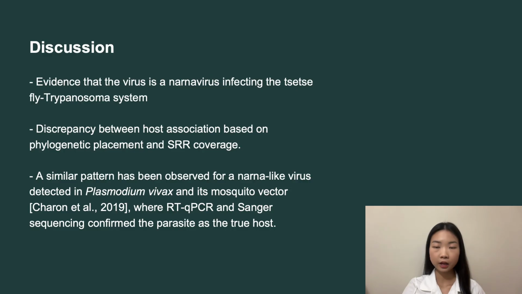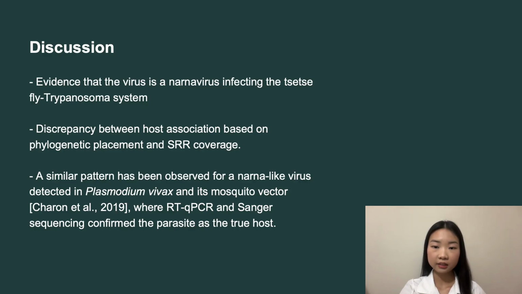The evidence supports the hypothesis that this is a Narnavirus infecting the Tsetse Fly-Trypanosoma system. However, there's a clear mismatch between phylogenetic placement and host abundance. Although the virus clusters with insect-associated Narnavirus lineages, sequencing coverage is much higher in Trypanosoma brucei. A similar mismatch has been reported for a Narna-like virus detected in Plasmodium vivax and its mosquito vector, where later experimental work showed the parasite was the true host.